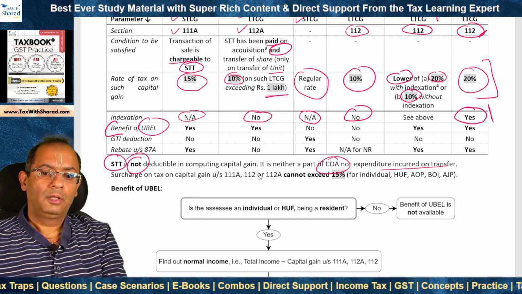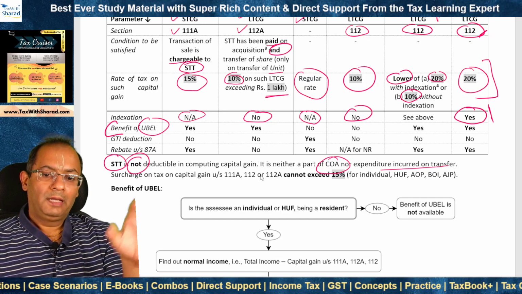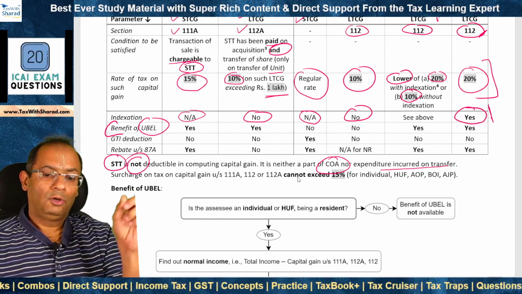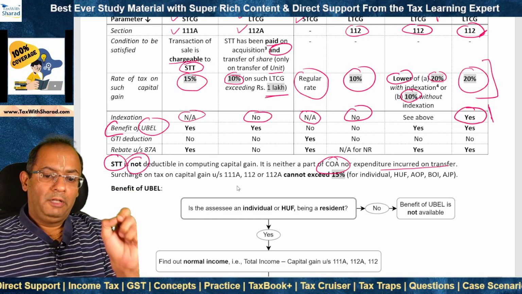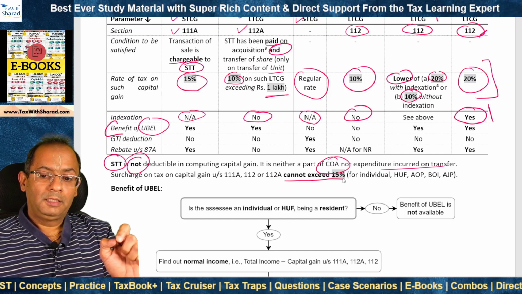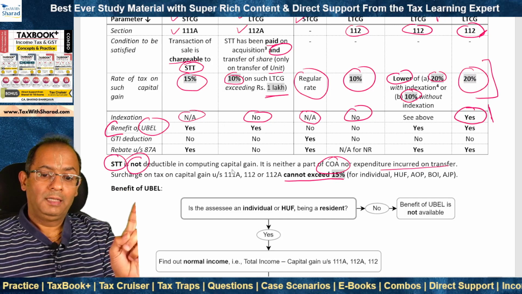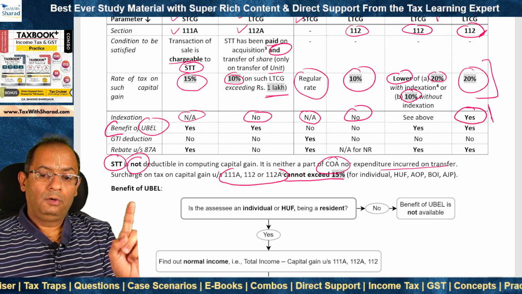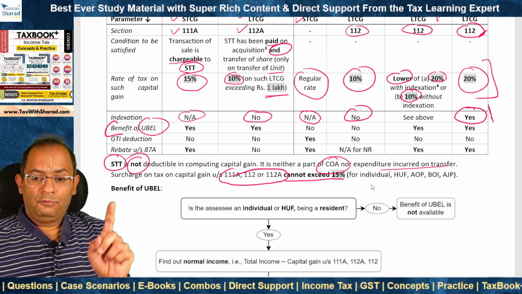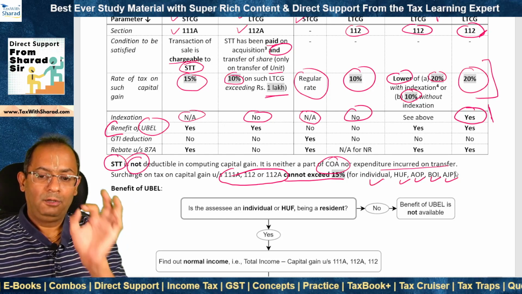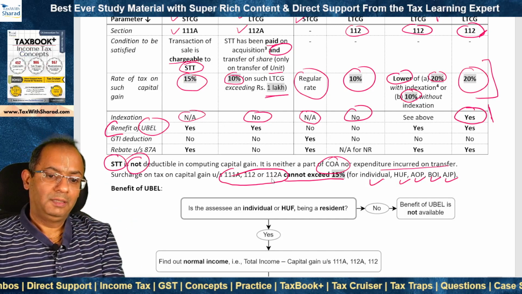What we also need to note is that once we compute tax on capital gains, surcharge may become applicable, as we discussed in the topic on rates of tax. We need to recollect that surcharge on tax on capital gain cannot exceed the rate of 15%, in the cases of tax under 111A, 112 or 112A, for an individual, HUF, AOP, BOI or AJP. This is the limit of the rate of surcharge, 15%.